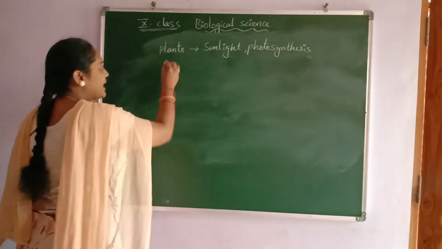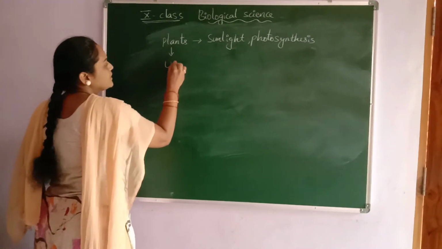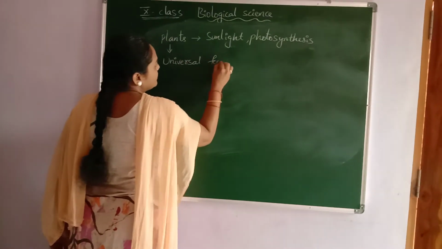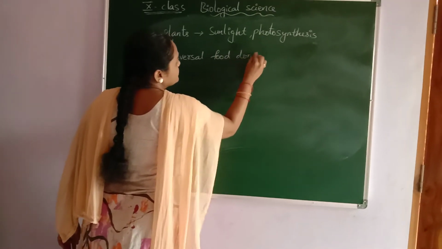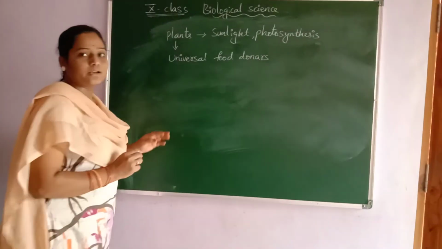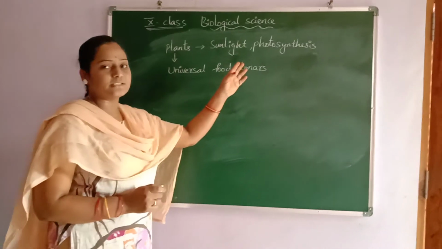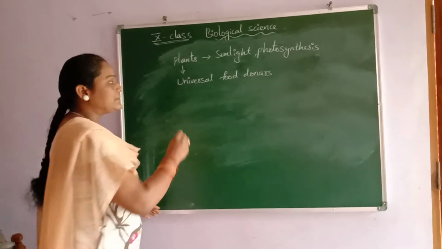So these plants are known as universal food donors. In earlier classes we have studied about photosynthesis.